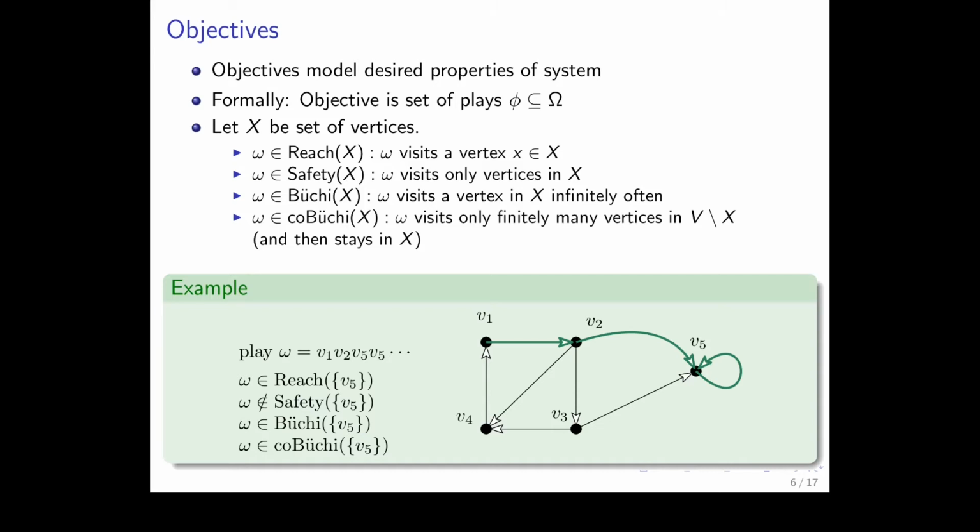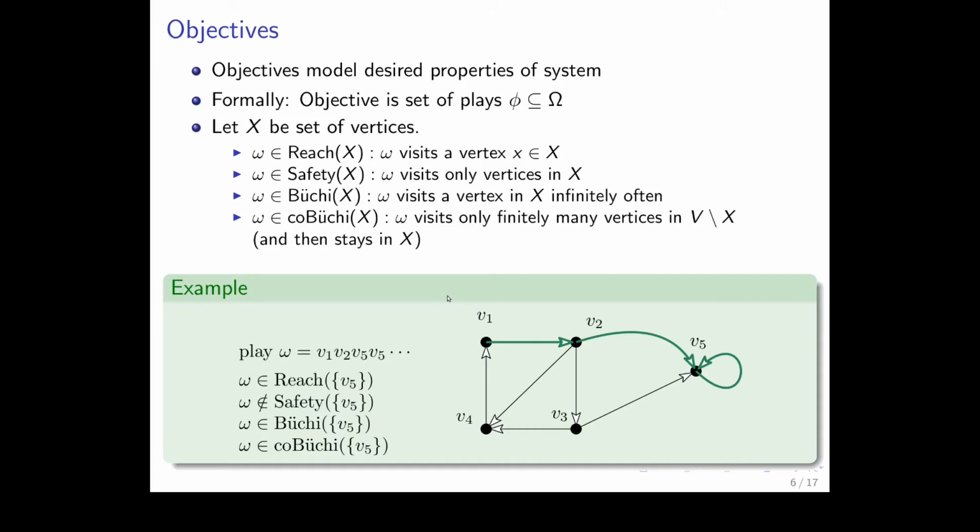So first of all, the reachability objective. Reachability of X: a play is in this objective if the play visits a vertex in X. So as you can see, now consider the example below. Taking the green edges, the resulting play is v1, v2, v5, v5, v5, and so on. And so obviously the play is in reachability of v5 because it reaches v5. Then the next objective we consider is safety of X. Here, a play needs to visit only vertices in X. And so this play that we just considered in the example is not in safety of v5. Why? Because it visits v1, for example.